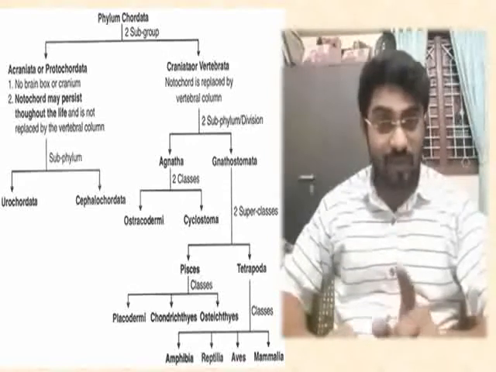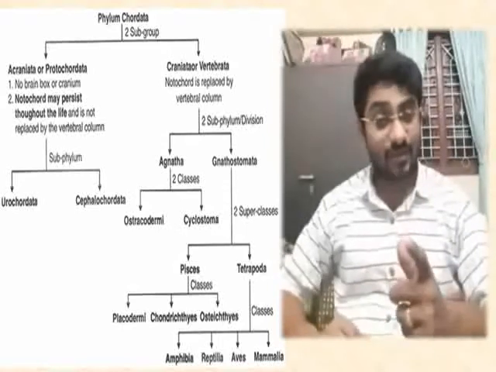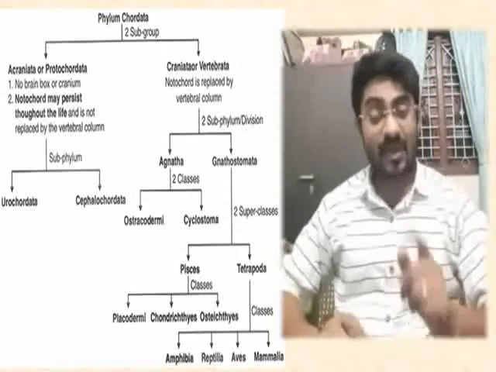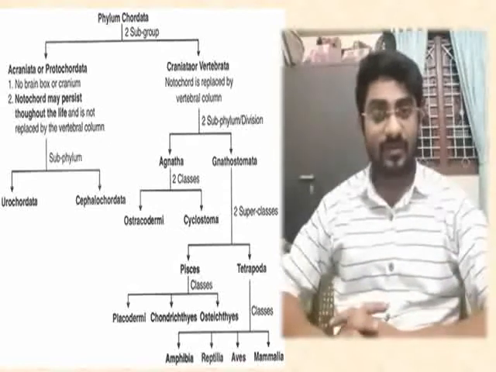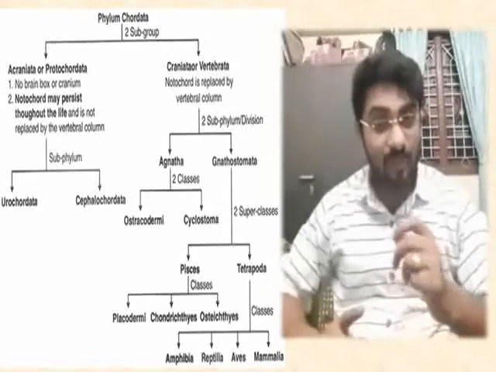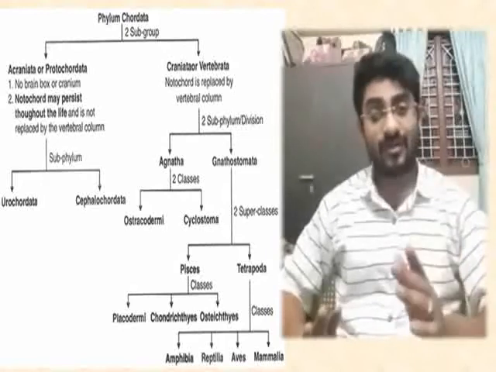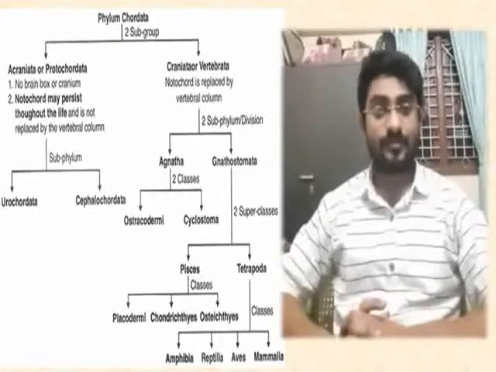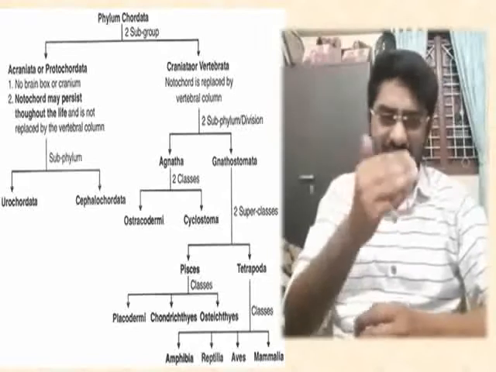Amphibia are those organisms, in Kannada called ubhayavasigalu, ubhaya jeevigalu. They can live both on land and water. Reptilia are exclusively terrestrial. Aves are completely modified for the aerial mode of life. Mammalia are the advanced species of the phylum Chordata. So Amphibia, Reptilia, Aves, Mammalia, you have already studied about them in lower classes.